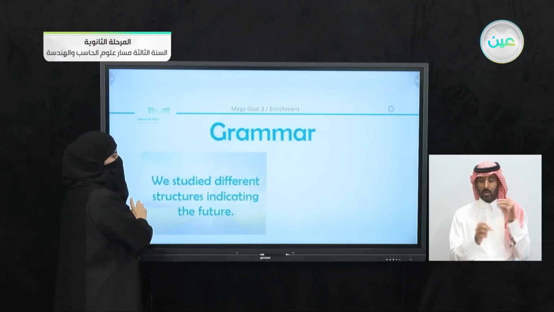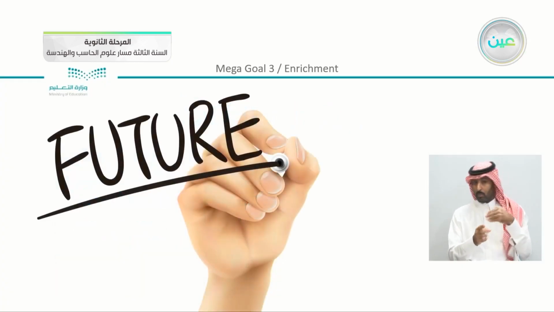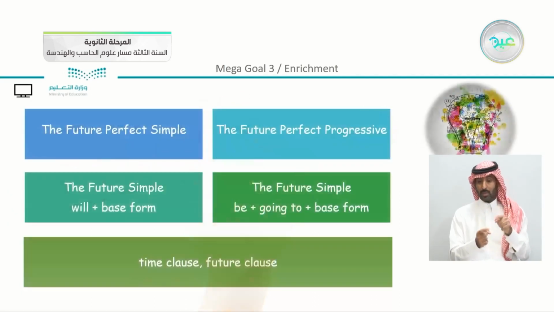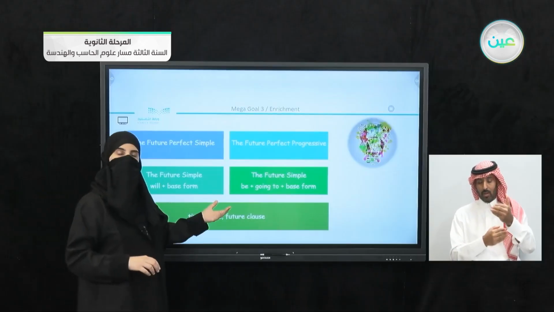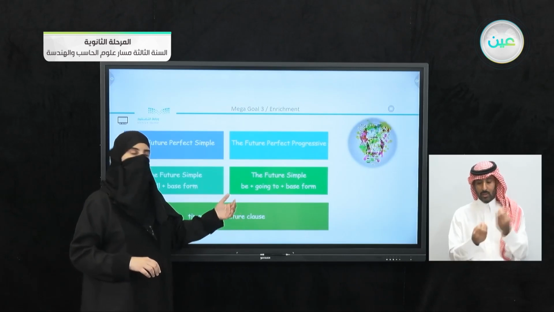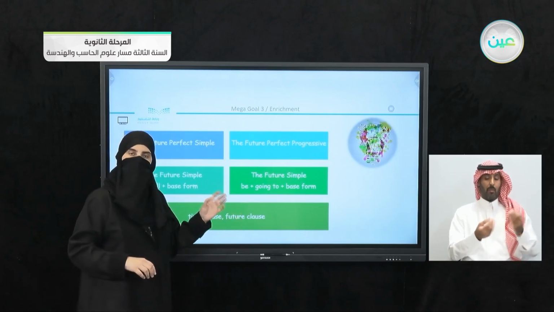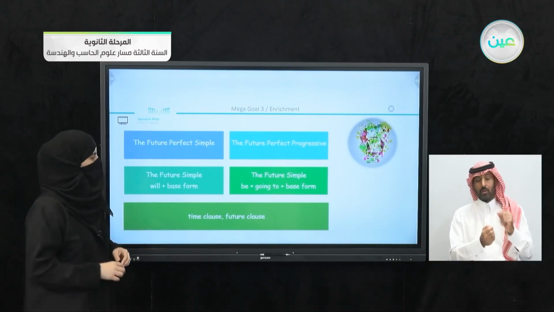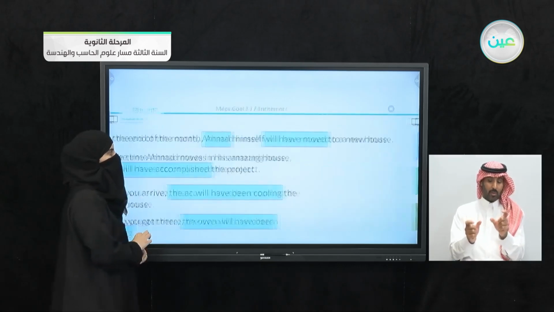We studied different structures indicating the future. Now, what did we have here? Now, form sentences that indicate the future. We have different forms here. Now, we have the future perfect simple, the future perfect progressive. We had just using the simple will with the base form, which is the future simple. And we have the other future simple, which is using verb to be with going to and the base form as well. Also, we had studied time clauses with the future clause.